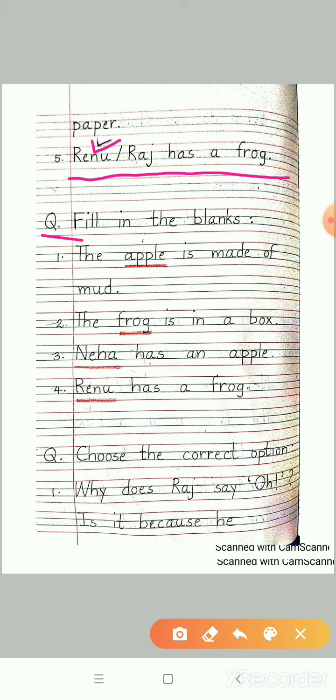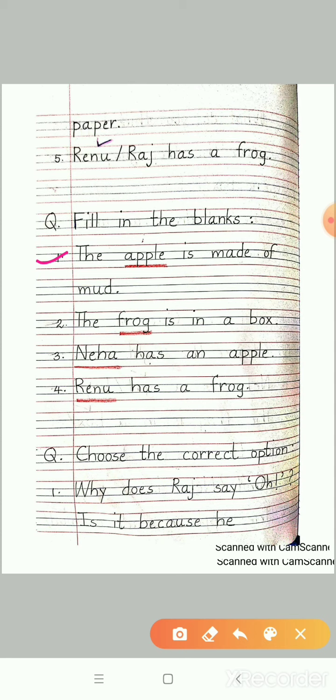Fill in the blanks. The first sentence is, the apple is made of mud. I repeat, the apple is made of mud.